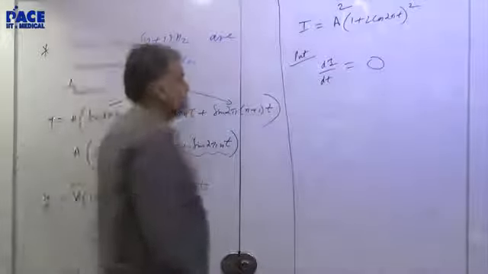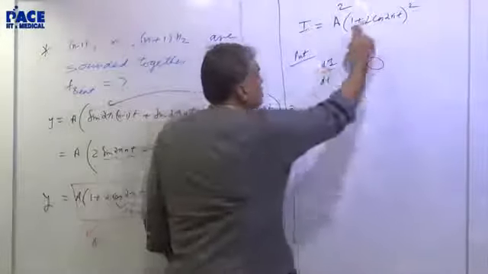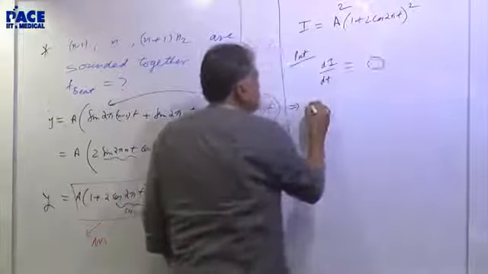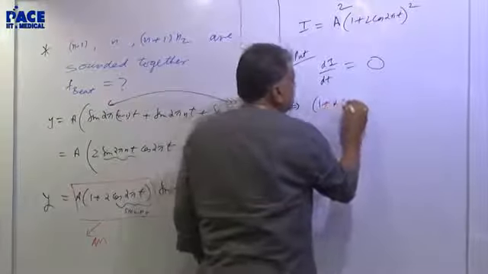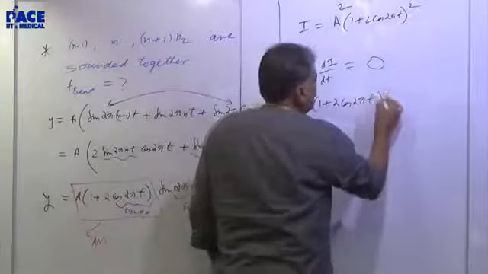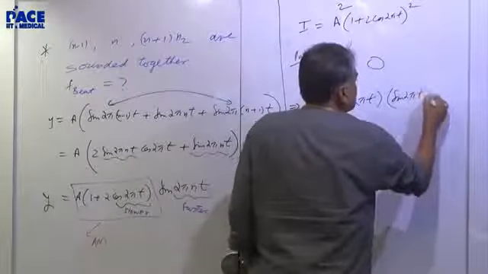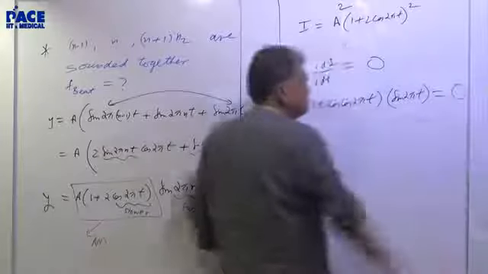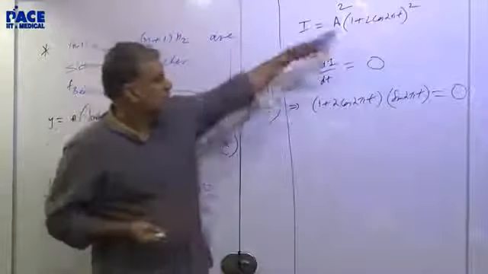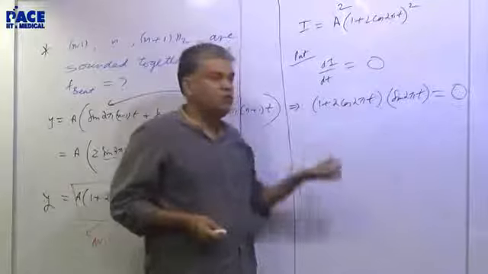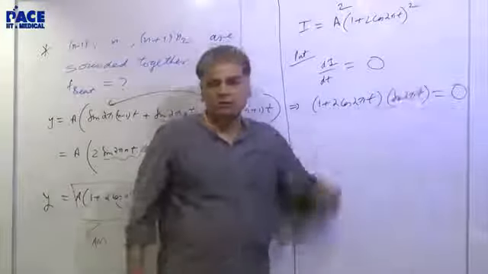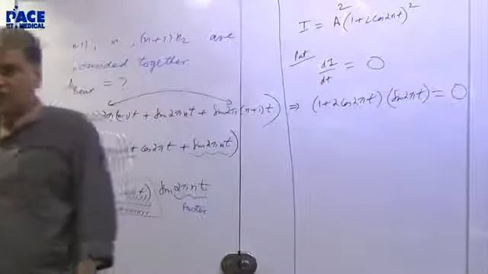What is the derivative of this? Something square gives 2 times something, and the derivative of that will be sine 2πt and some coefficients. I neglect the coefficients and put it equal to 0. You get some terms, but I am not interested in the coefficients. When you differentiate, you will get this product to be 0.